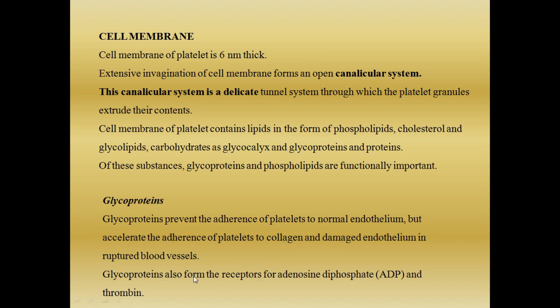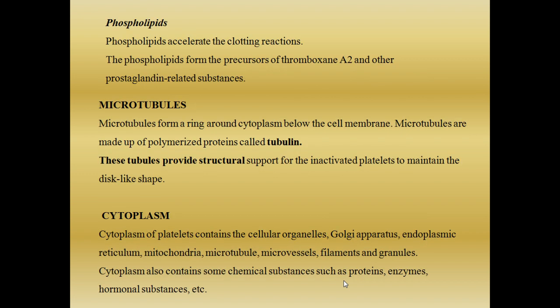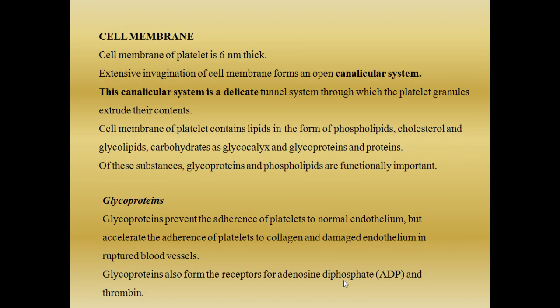Glycoproteins also form the receptor for adenosine diphosphate and thrombin. These are important factors for blood clotting. They act as a receptor for ADP and thrombin. So what is the role of glycoprotein? It will prevent the attachment of the platelets to normal undamaged endothelium.